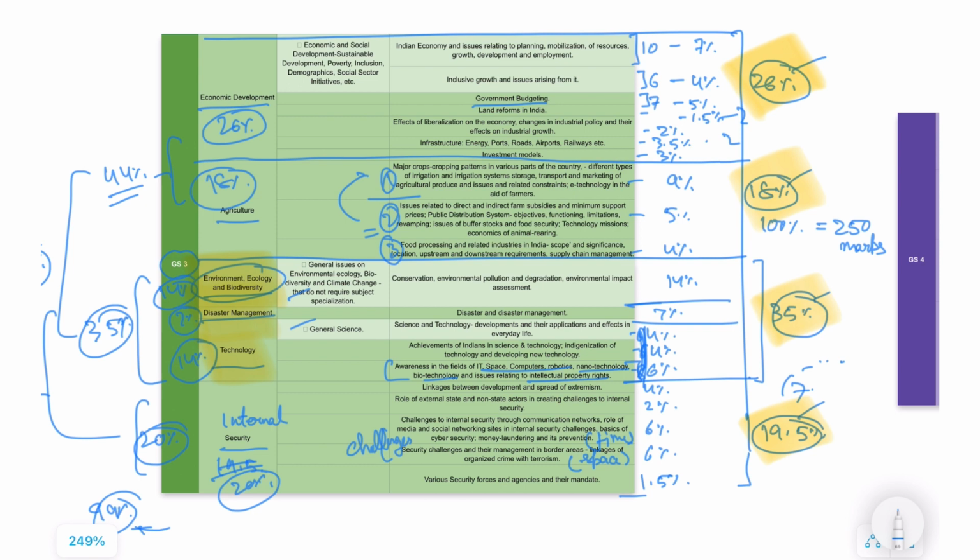Sometimes you might find that, in my experience, one particular topic might be a book in itself. If we're discussing this, it might be a complete 200-page textbook. So you have to take the 200-page textbook and bring it down to one single line. That's the level of summarization required. This one line is part of one exam, which is part of one paper, which is part of one exam.